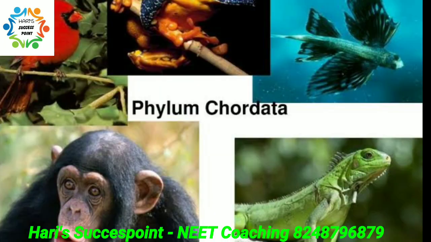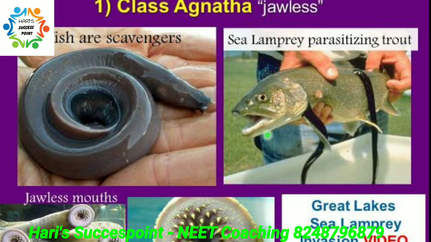Next one is phylum Chordata. They are bilaterally symmetrical, triploblastic, coelomates with organ system level of organization, and they have closed circulatory system. Chordates are classified into three categories. Urochordata or tunicata, second one is cephalochordata, and third one is vertebrata. Urochordates and cephalochordates are commonly called protochordates. And vertebrata is classified based on the jaw, whether it is present or absent, into agnatha and gnathostomata.